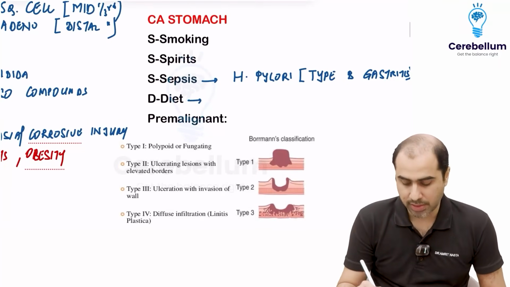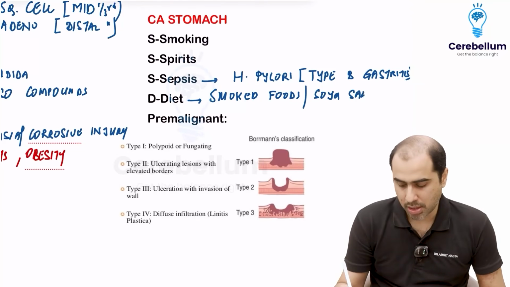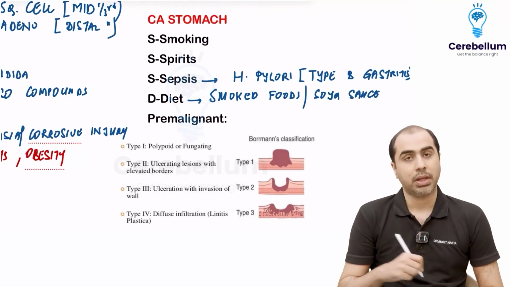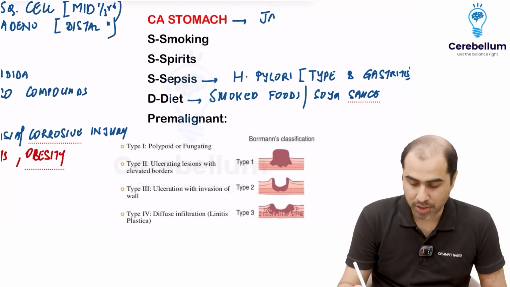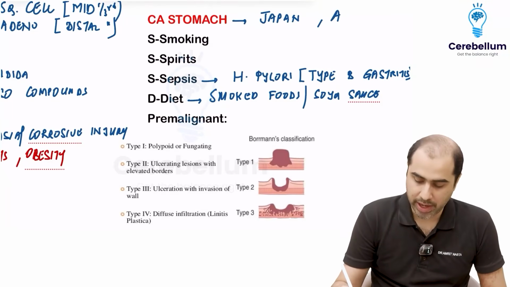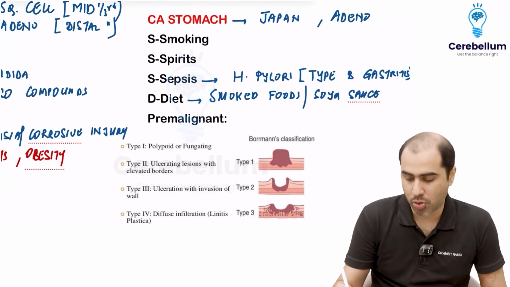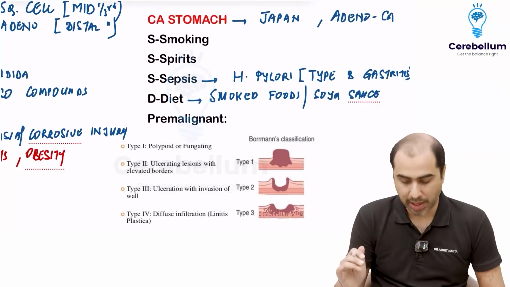For stomach, diet obviously is important: consuming a lot of smoked foods, foods which have a lot of soya sauce. That's why this is so common in Japanese. Consuming a lot of sushi. So these are some risk factors. So carcinoma stomach is commonly seen in the Japanese population. And carcinoma stomach is a type of adenocarcinoma. Now in stomach there is no squamous epithelium, right? It is adenocarcinoma, which is the most common type.